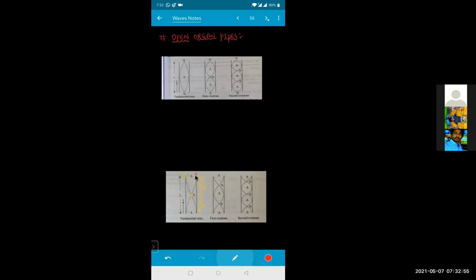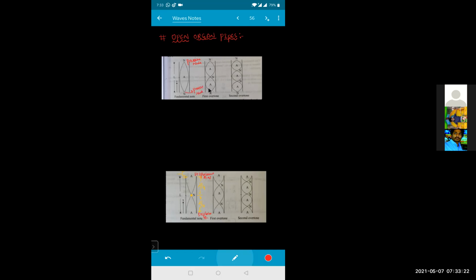So this one is your displacement antinode. At the displacement antinode, we'll be getting what, beta? Pressure node. So this is the diagram for your pressure nodes, and this is the diagram for your vibration nodes. Is that clear? So this one is also your displacement antinode, and this point is also your pressure node.